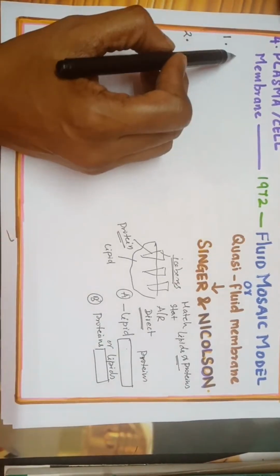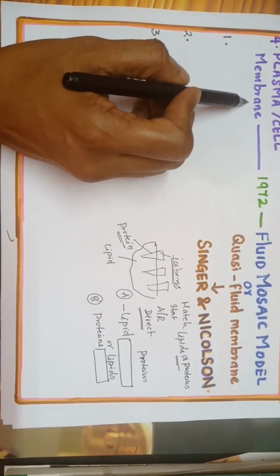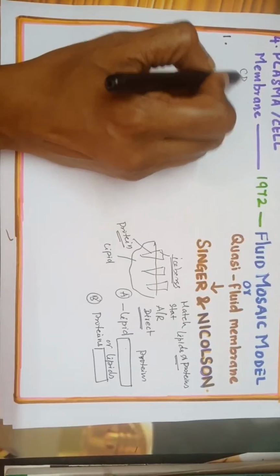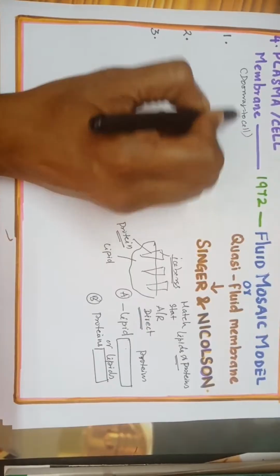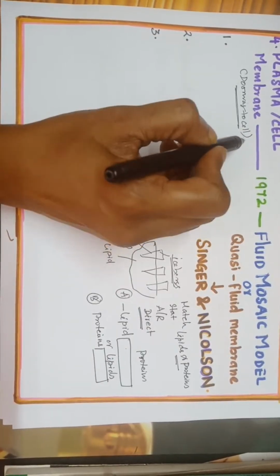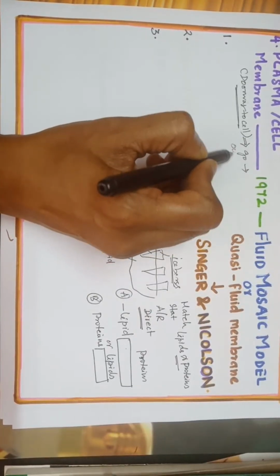Now coming back to this plasma membrane or cell membrane, what is the important characteristic of plasma membrane? It acts as the doorway to the cell, a gateway. This is the one which has the right to choose who has to go inside the cell and come out of the cell.